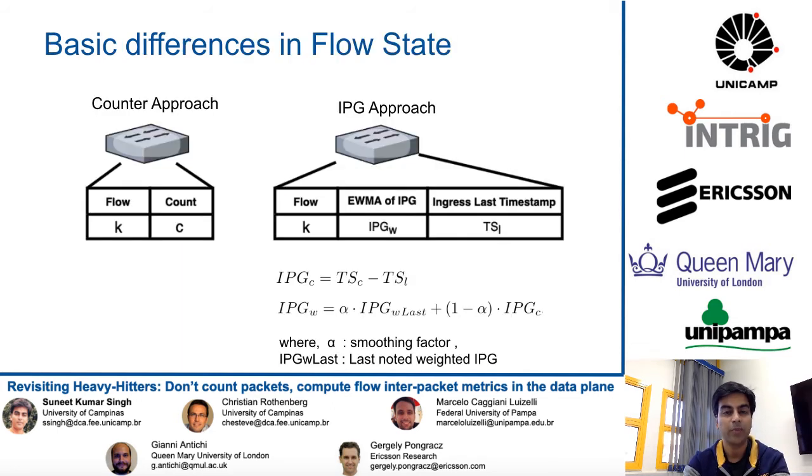Here we are showing the basic difference in keeping the flow state in the data plane. In the counter based approach, we commonly keep the flow ID and counters, while in the IPG based approach we store the flow ID, the weighted moving average of IPG values, and the ingress timestamp of the last packet of a flow. And we use the standard formula to calculate the exponential weighted moving average, which is given here.